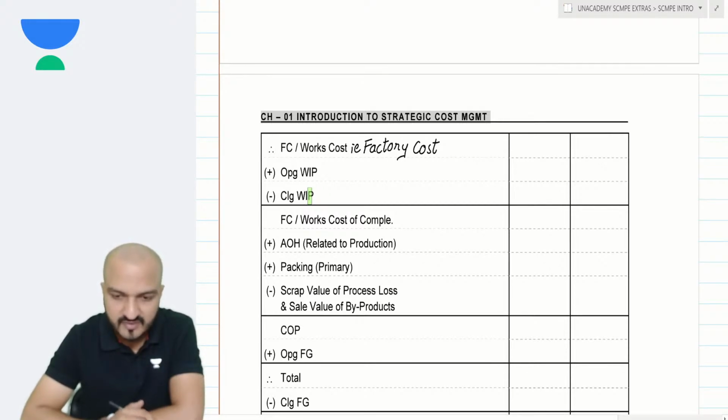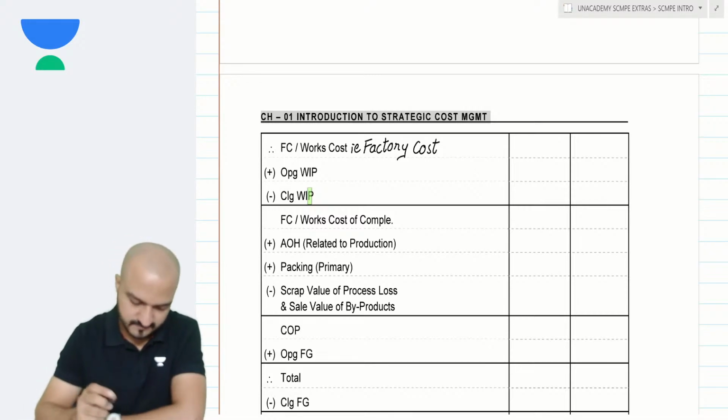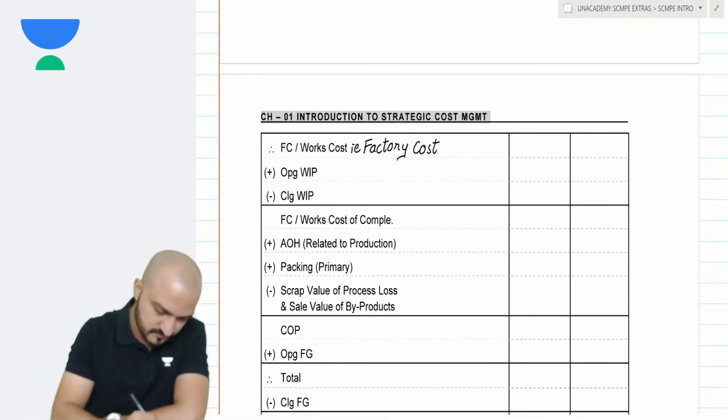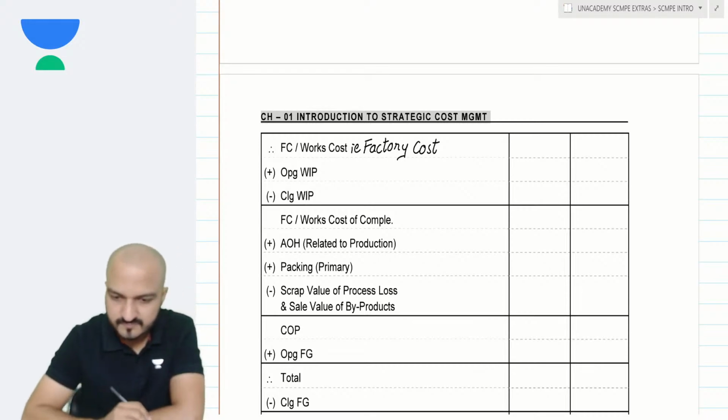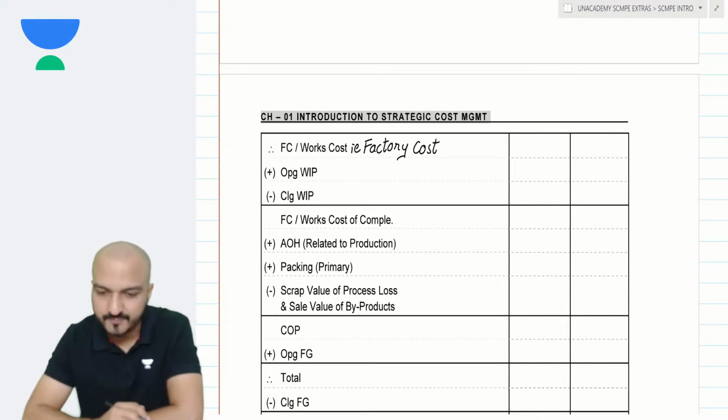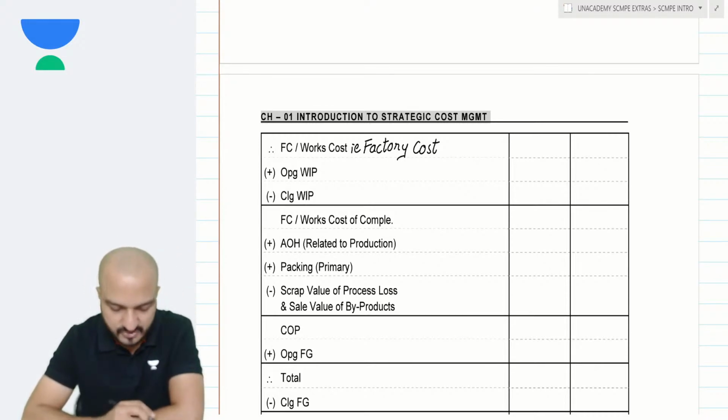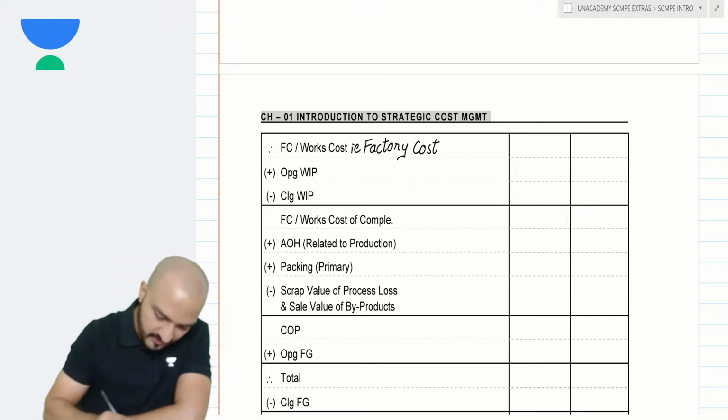What does WIP mean? Incomplete products. Yes, the products which are not yet completed. Absolutely. So WIP are the units which are incomplete units.